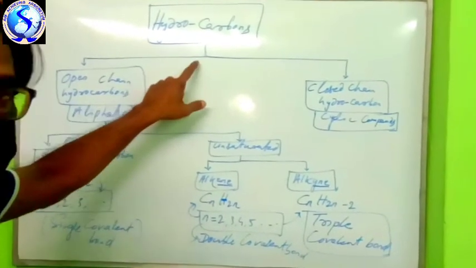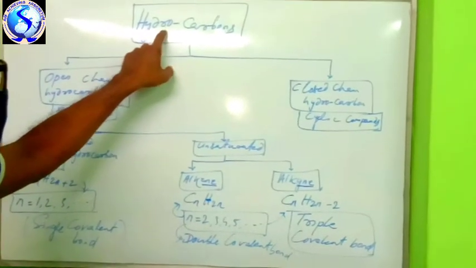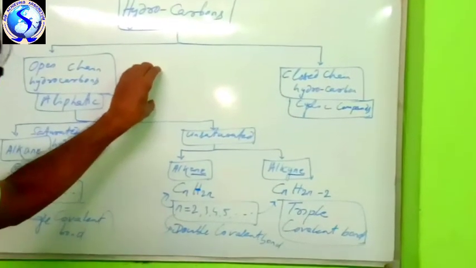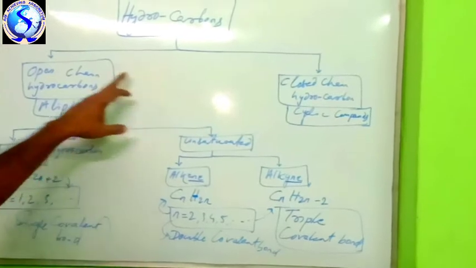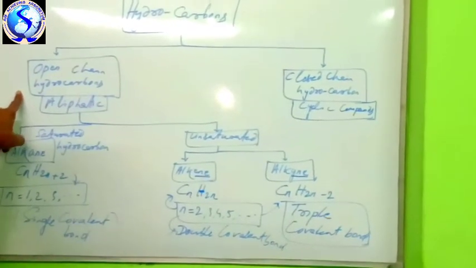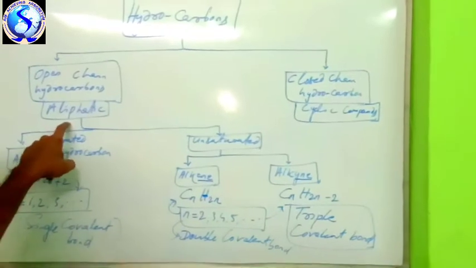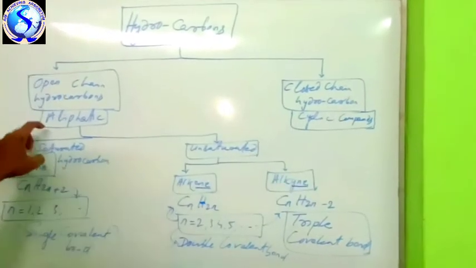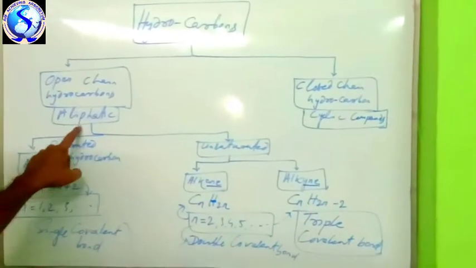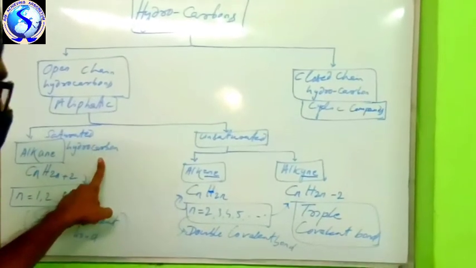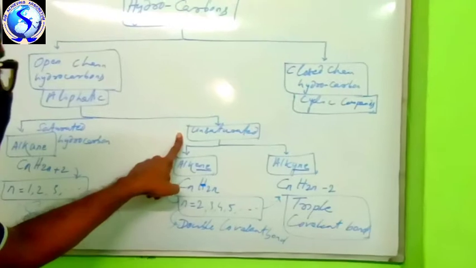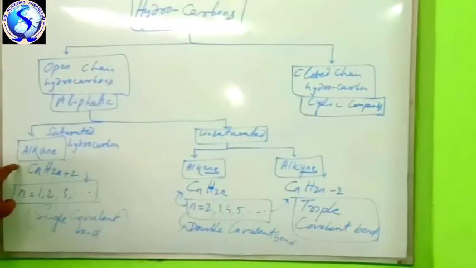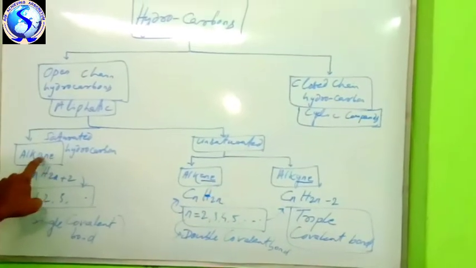Hydrocarbon means it is a compound which contains hydrogen and carbon. These are the main part of organic compounds which deal with organic chemistry. First one is open chain, which is called aliphatic. Second one is called closed chain hydrocarbon, named cyclic compound. This aliphatic open chain hydrocarbon is divided into two categories. One is saturated hydrocarbon. Second one is unsaturated hydrocarbon. Saturated hydrocarbon contains single covalent bonds. The main part is alkane.